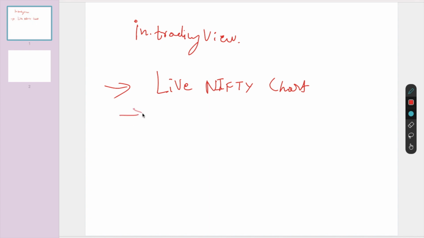Options is one game where people don't understand. If they understand, they will never quit the stock market. This is the main core secret of options. If you understand options, you will never quit the stock market. So keep observing the live Nifty chart and observe the live option chain. Where will you get it? I know only a few apps or websites where you will get the live option chain.